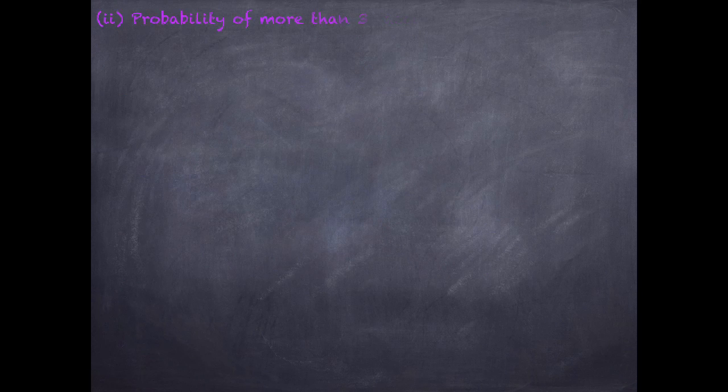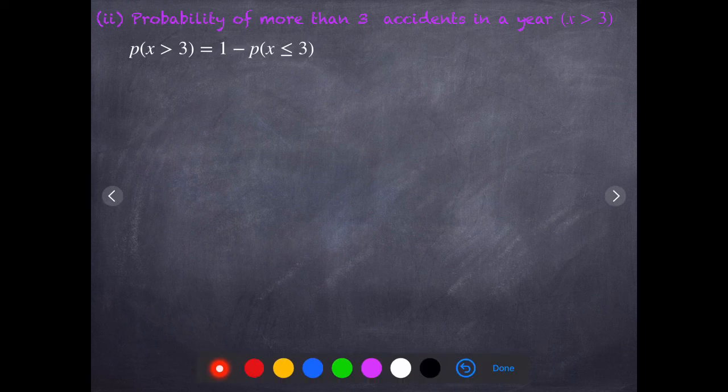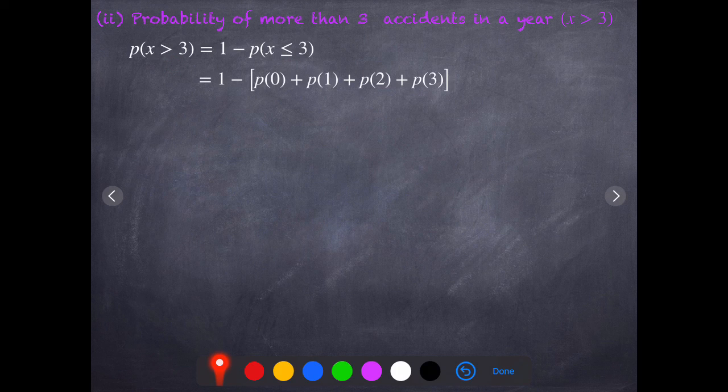Okay. So the probability of more than 3 accidents in a year, x greater than 3, that is 1 minus p of x less than or equal to 3. Since I have 1000 drivers, I can't go from 3 to 1000, I will go with the reverse order. 1 minus, greater than is there, consider less than. The equality symbol is not there, consider the equality symbol here. That means 0 to 1, that is p of 0, p of 1, p of 2, p of 3.